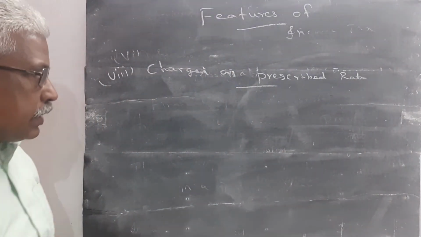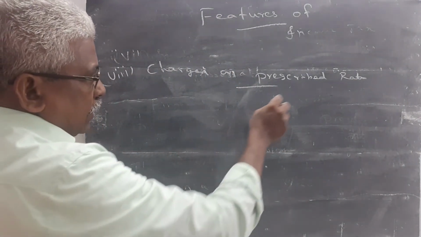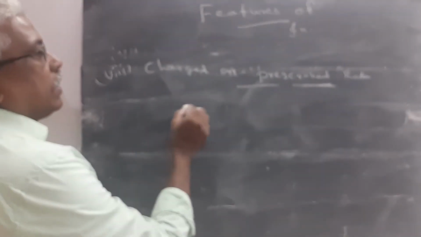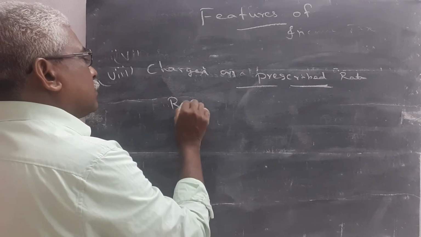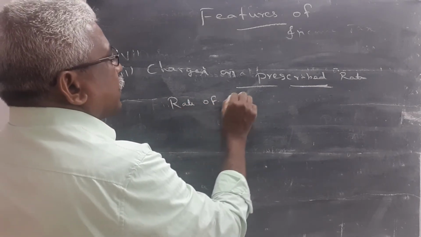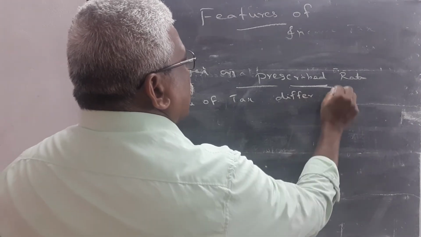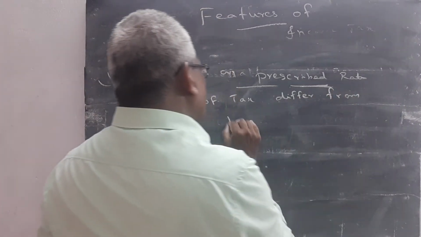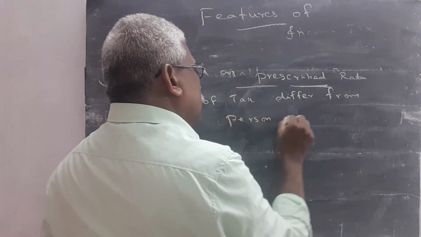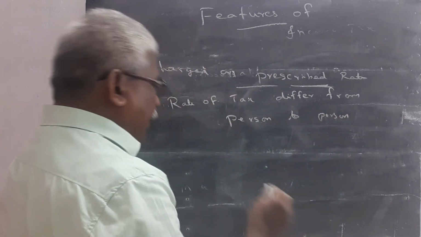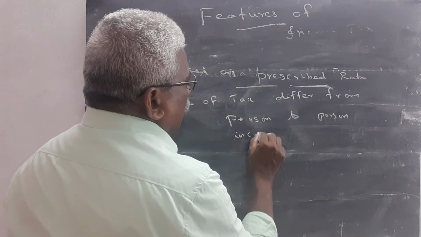Then income tax is charged at a prescribed rate. The rate of tax differs from person to person and also differs from income to income.